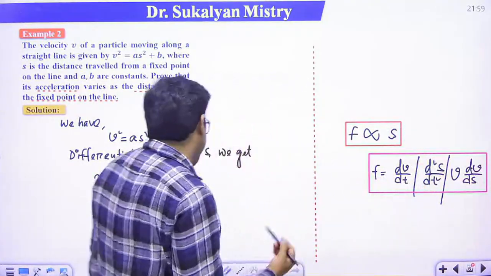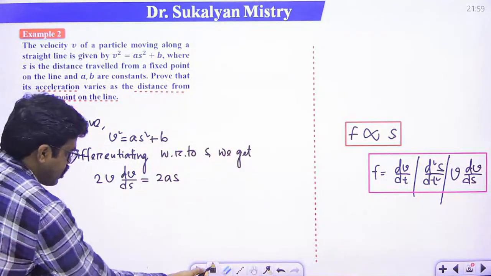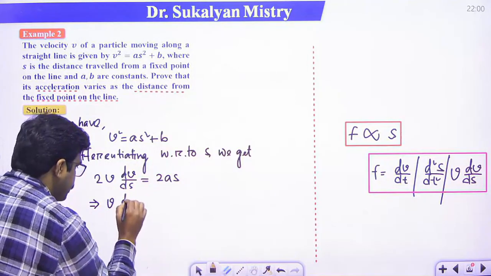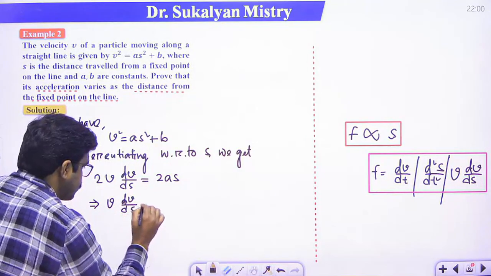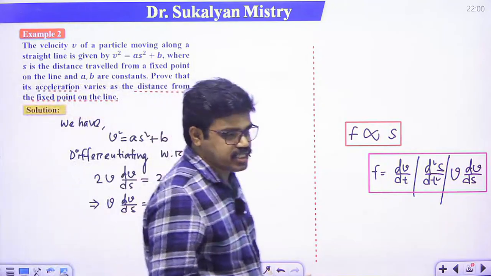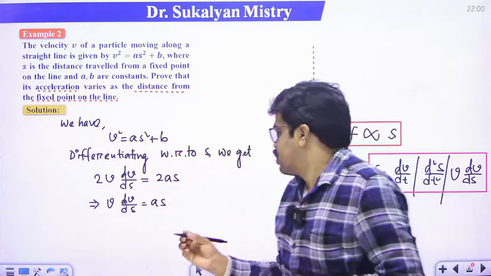So here we differentiate with respect to s, we get 2v dv/ds is equal to as. So this implies that v dv/ds is equal to as. And v dv/ds, that is acceleration, right?